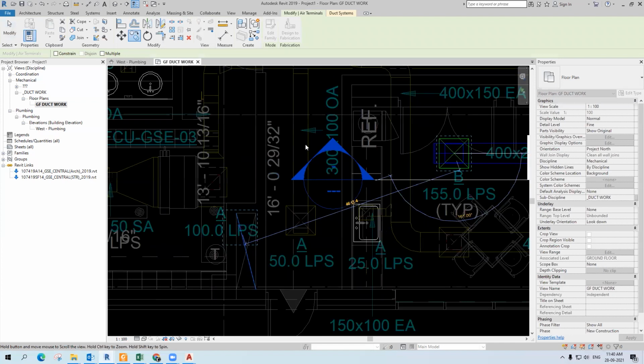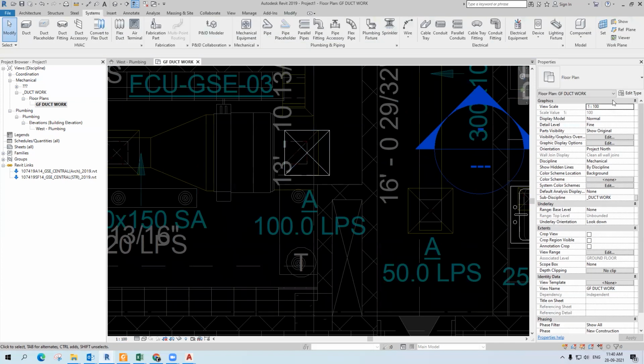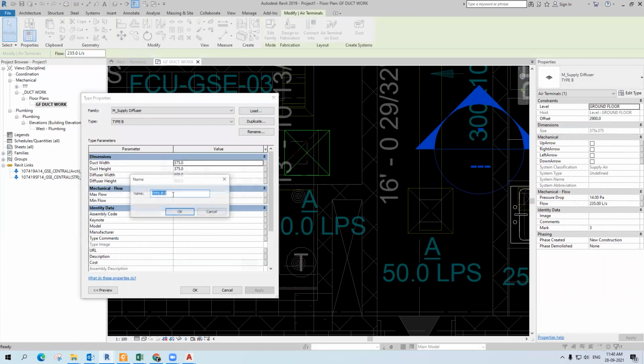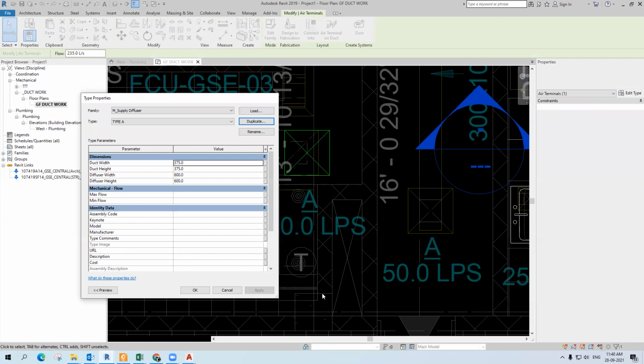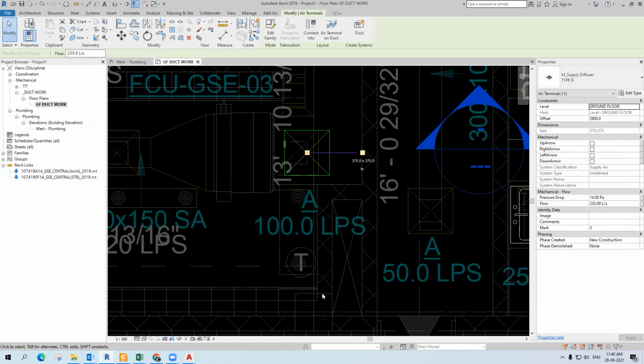You can duplicate it. Select it and duplicate it, type the value type A, and type the corresponding values here. That's it. If you have any doubt, just put me a message. I will come right away. Can you do it?